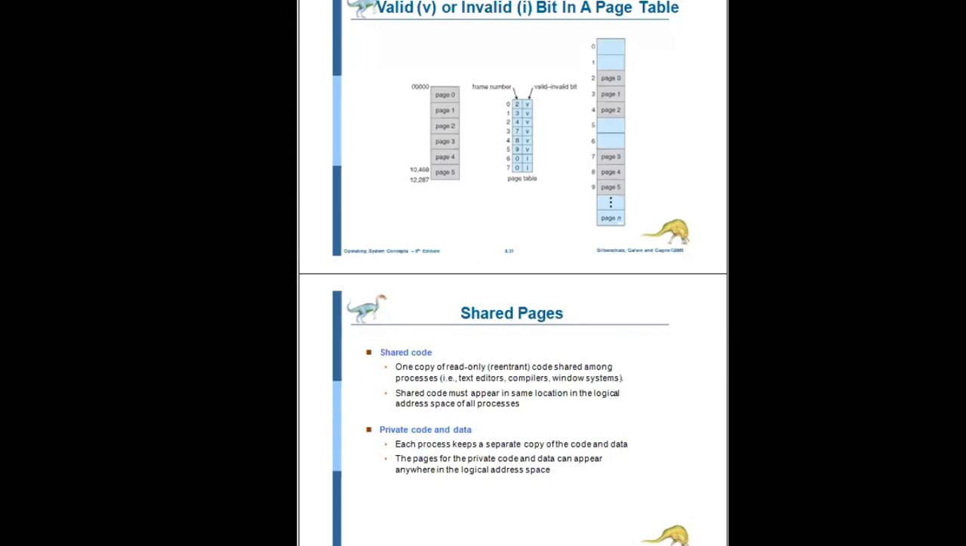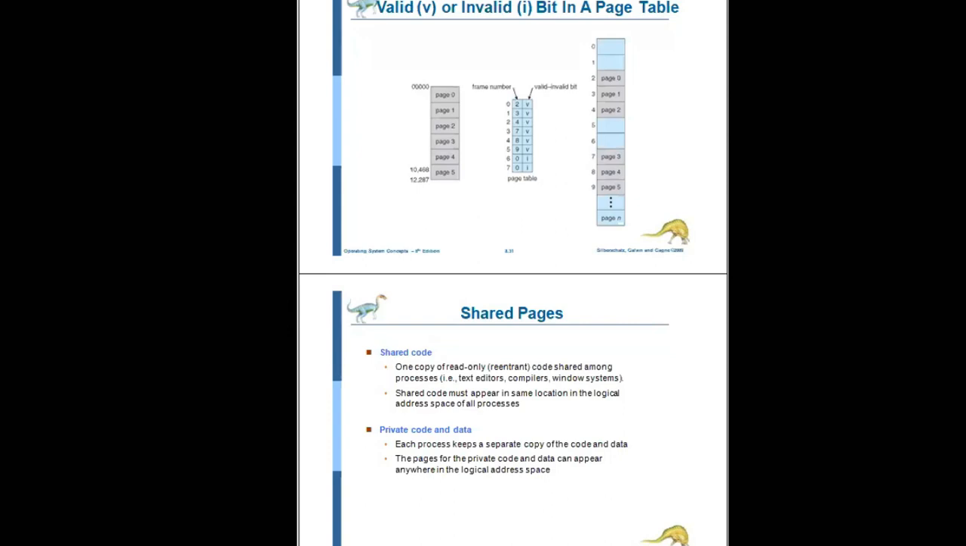So consider a system that supports 40 users, and all 40 users use the text editor. The text editor contains 150 KB of code, and the data space required is 50 KB. So how much space will it require for 40 users? Each and every user will require 200 KB of memory, right?